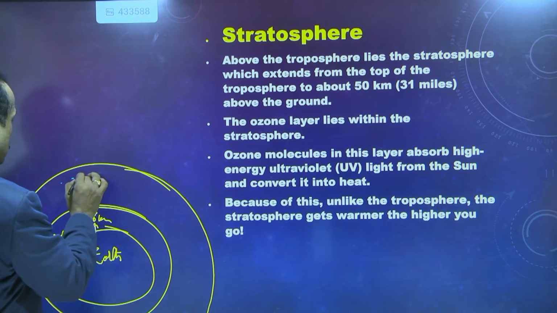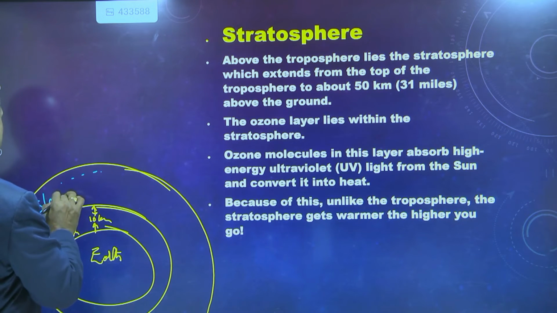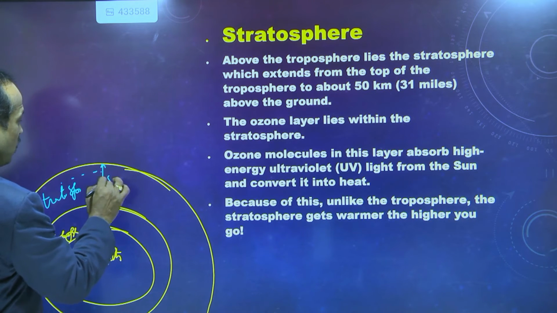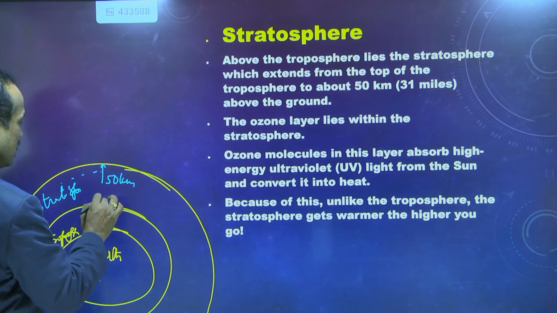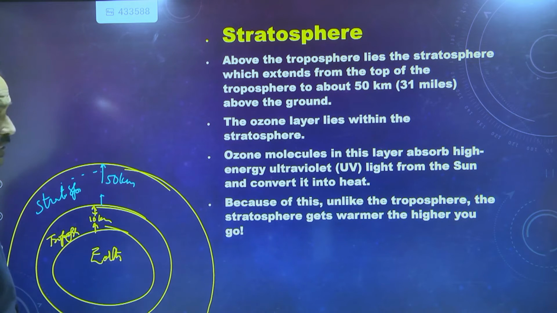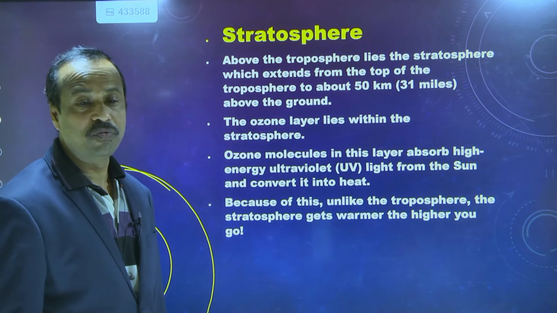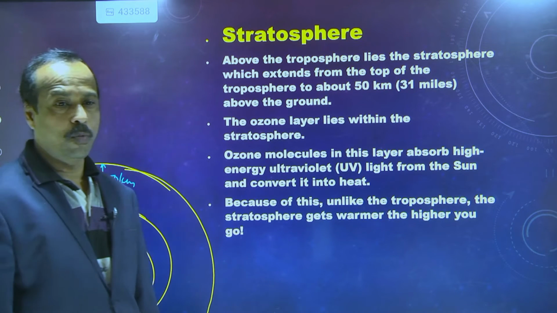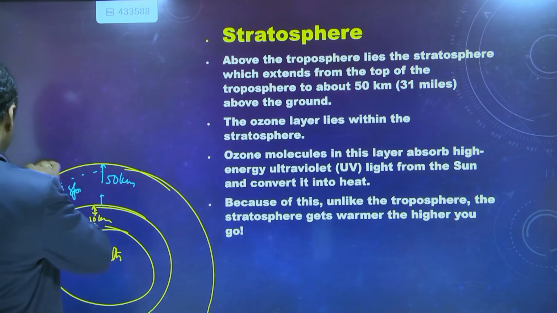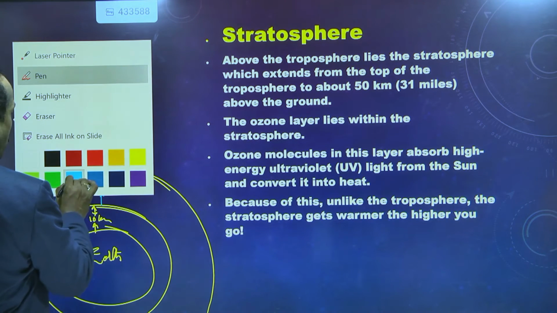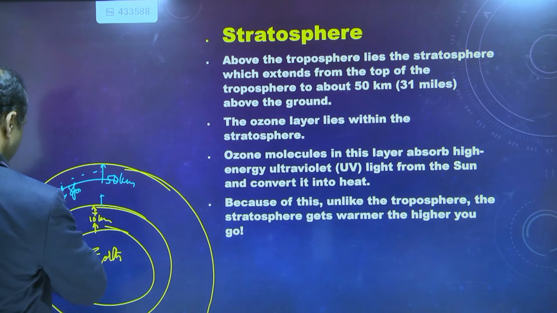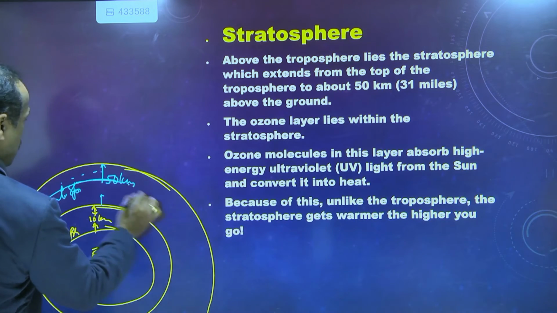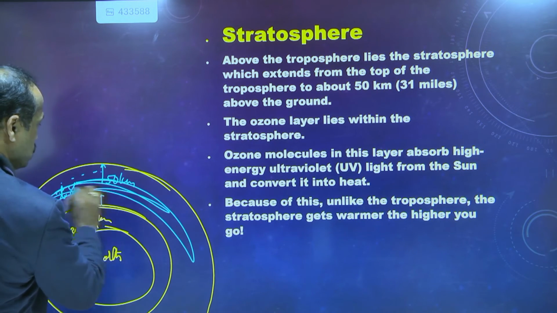So this is the stratosphere, up to 50 kilometers from the Earth's surface. How many kilometers from the Earth's surface? 50 kilometers. Now in this there is an ozone layer. So here there is an ozone layer.